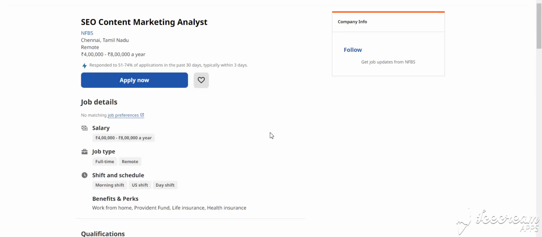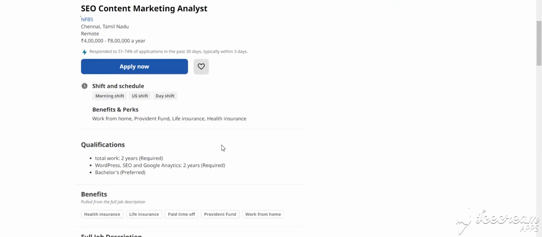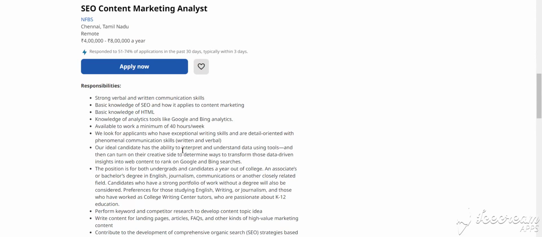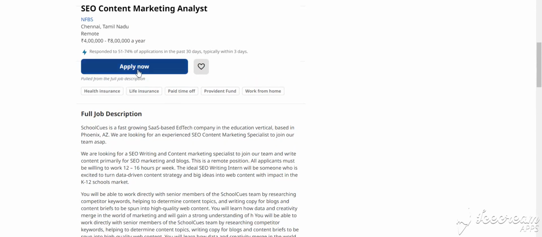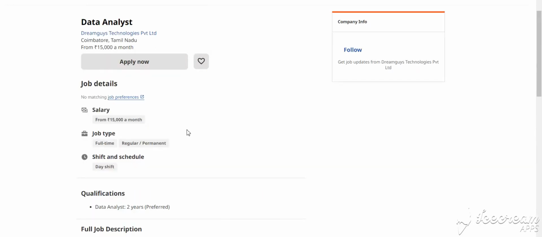Our next job is SEO content marketing analyst. This is in Chennai, Tamil Nadu, and also remote, and the salary is 4 lakh to 8 lakh per year. This is a full-time opportunity with a morning shift, and this is the job description, you can see here. How to apply for this job: you simply click Apply Now and fill in the details.